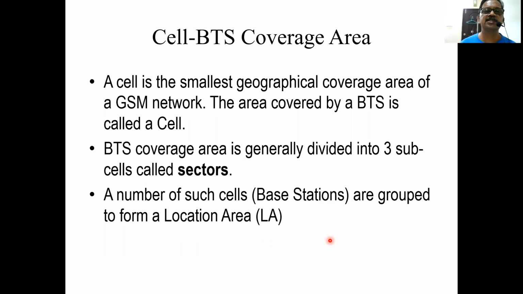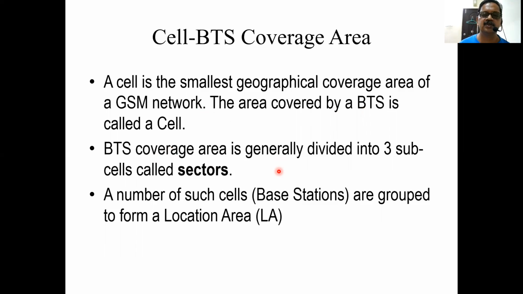Then we will try to understand some more details about the cell, the BTS coverage area. A cell is the smallest geographical coverage area of a GSM network. The area covered by a BTS is called a cell. The BTS coverage area is generally divided into three subcells called sectors, as we have already discussed in earlier sessions.